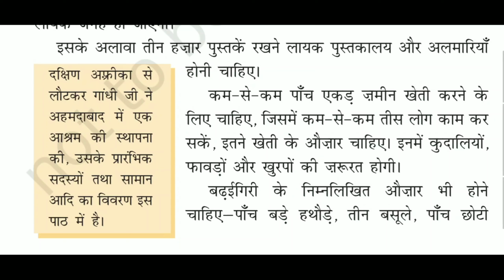कम से कम 5 एकड़ ज़मीन खेती करने के लिए चाहिए, जिसमें कम से कम 30 लोग काम कर सके. इतने खेती के औजार चाहिए. इनमें कुदालियों, फावड़ों और खुरपों की ज़रूरत होगी. So, the house is not enough. We have to make some farming land also. To do the farming, we need at least 5 acres of land in which at least 30 people can work. For that, farming equipment is also required. They'll require hoes, shovels, hooves, etc.